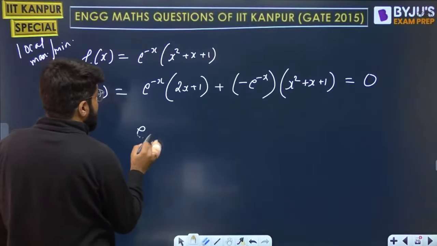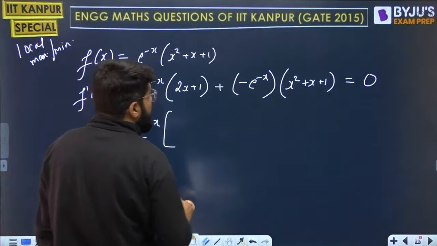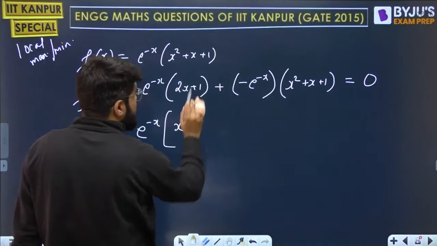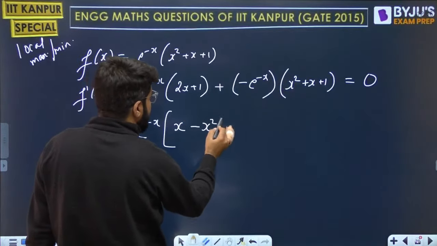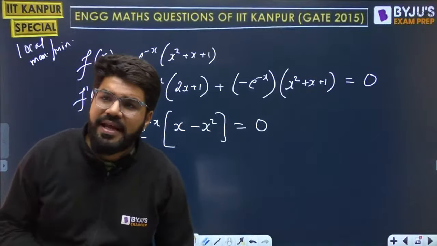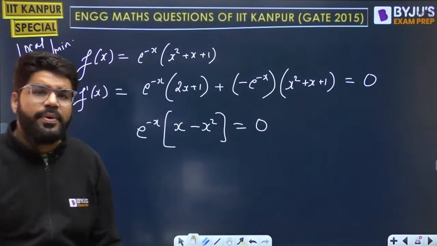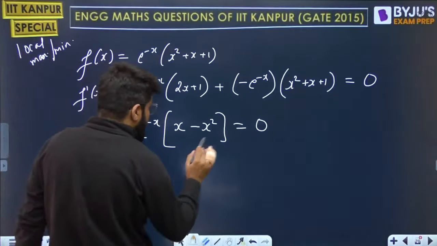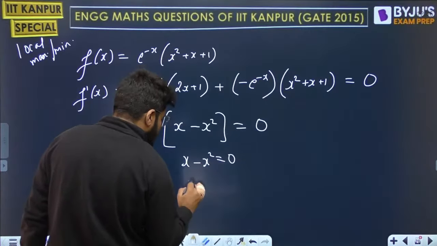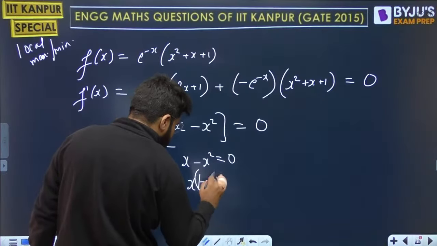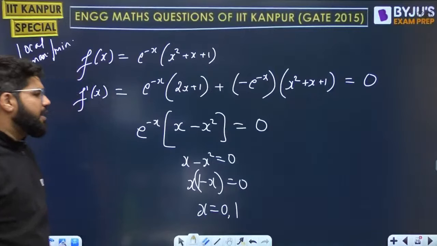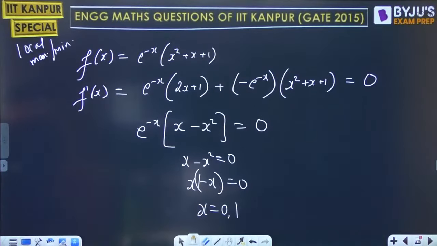If I take e raised to the power minus x common, I get 2x minus x is x, the 1 and 1 get cancelled, then we have minus x square equal to 0. E power minus x equals 0 only at x equal to infinity, so that cannot be a stationary point. So I will take x minus x square equal to 0, or x into 1 minus x equal to 0. X can be 0 or 1. Then what happens at 0 or 1?